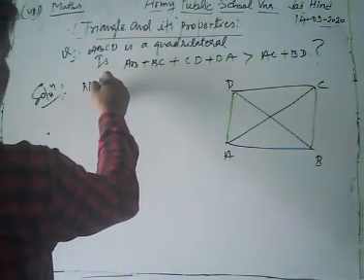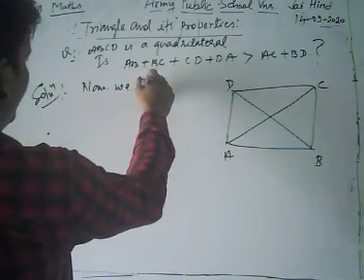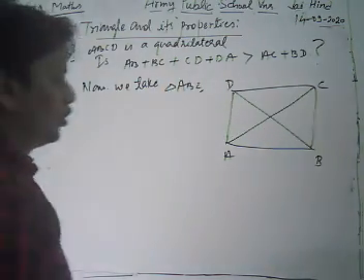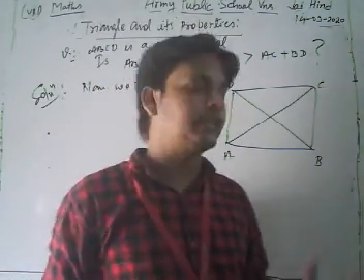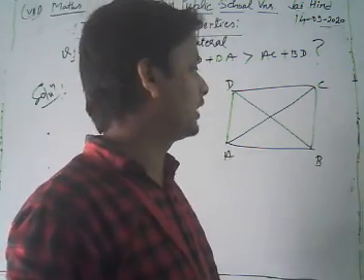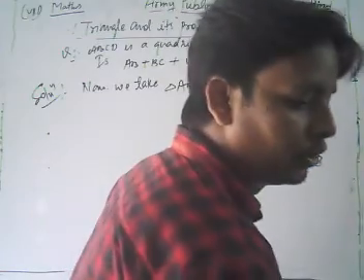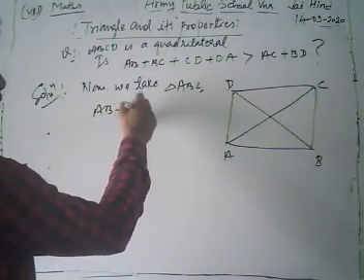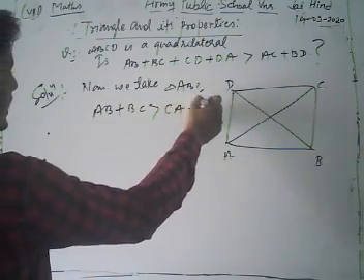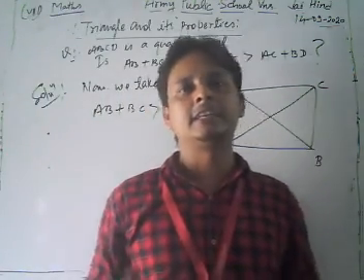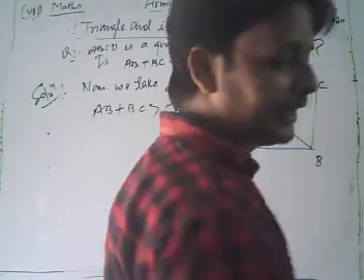Now we take triangle ABC. We apply the same property in triangle ABC. As you know, the sum of any two sides of a triangle is greater than its third side. So we have AB plus BC is greater than CA. Take equation number 1. The same property we apply in triangle BCD.